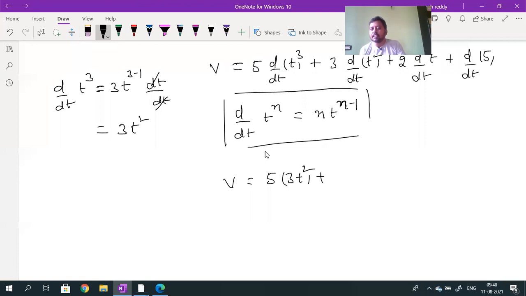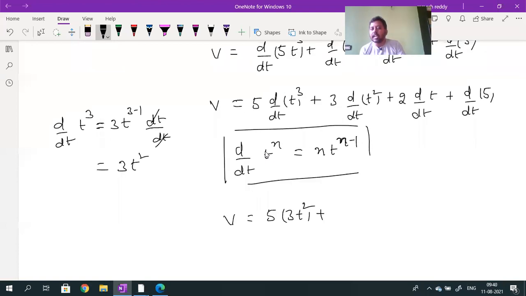Plus the next term will be 3 into d by dt of t square. 3 value as it is. T square derivative is 2 into t. Why 2 into t? 2 will come in front, t power 2 minus 1. So 2 into, what is the derivative of dt by dt? Dt by dt cancels.